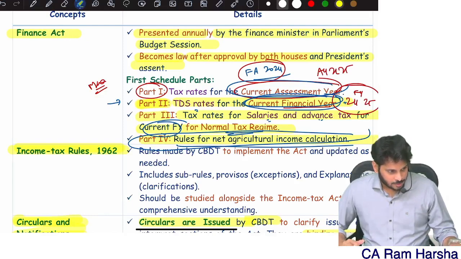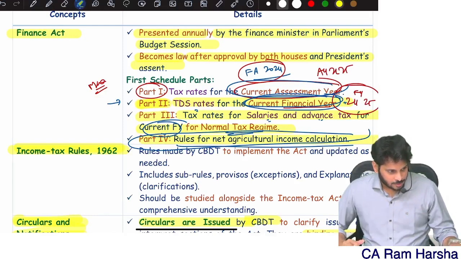Remember, what is less than or equal to 5 lakh? Special income or normal income or total income? Total income. It's not normal income. If total income is not exceeding 5 lakh, then rebate is nothing but discount.